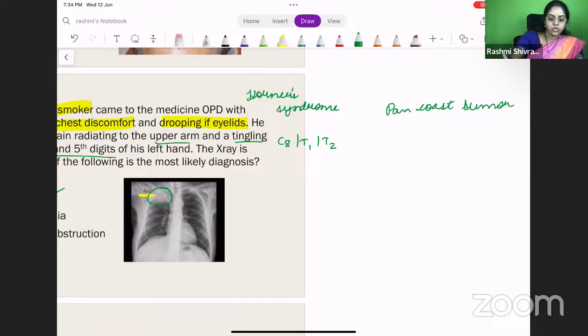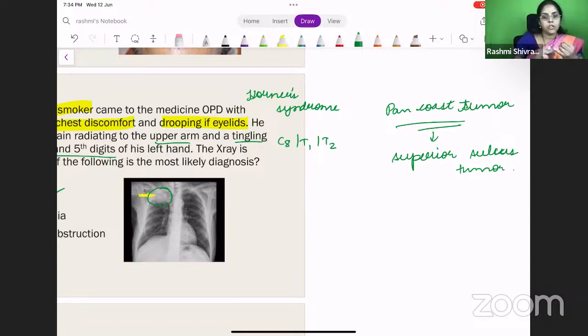It is a superior sulcus tumor, right? Pancoast tumor is a superior sulcus tumor. Yes, superior sulcus tumor. So the complications are Horner syndrome. I already told you C8, T1, T2 nerve roots can be affected. So the stellate ganglion can also be affected, right? All this happens. So in these patients, what do you do?